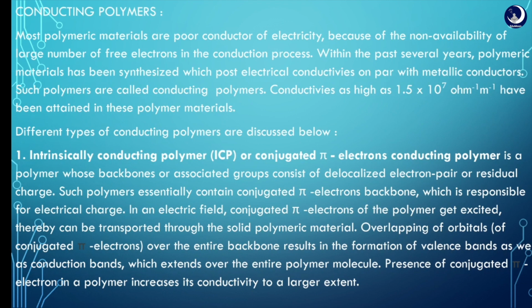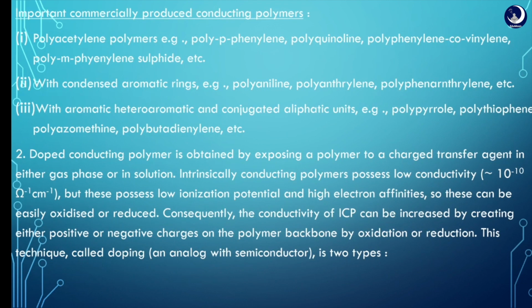Next, these are some of the commercially produced conducting polymers: polyacetylene polymers, and those with condensed aromatic links. With condensed aromatic rings, there is mainly delocalization of pi electrons. So by movement of electrons, we can generate electricity to some extent only when condensed rings are used.